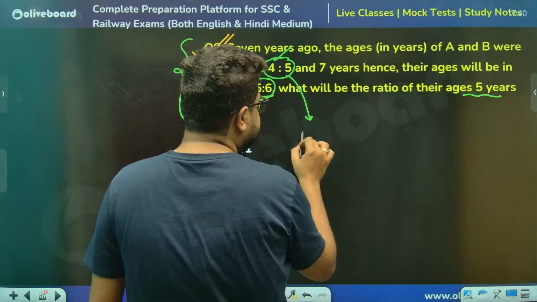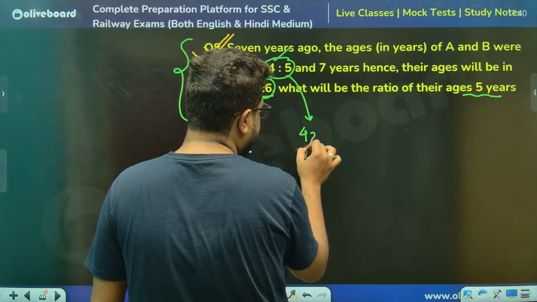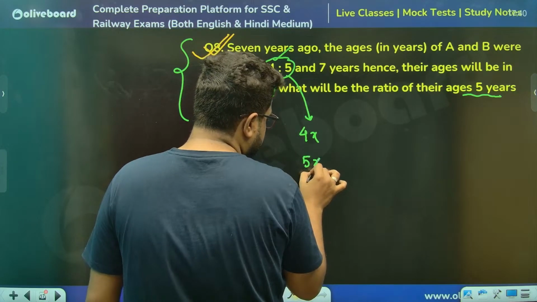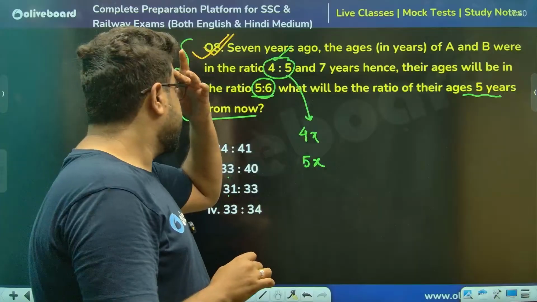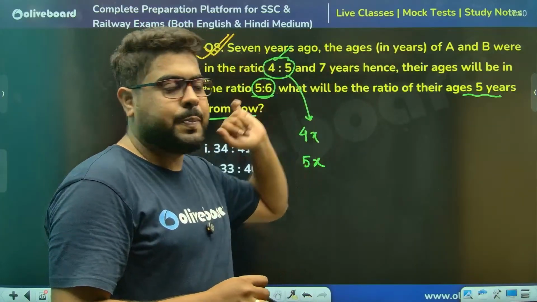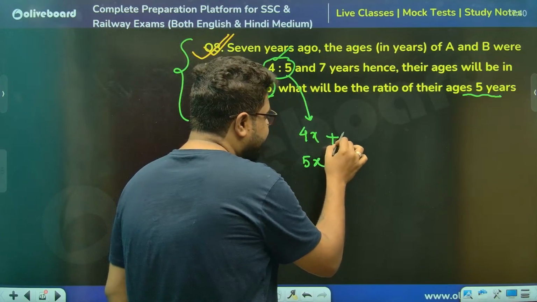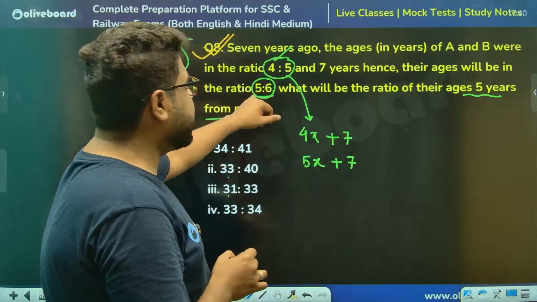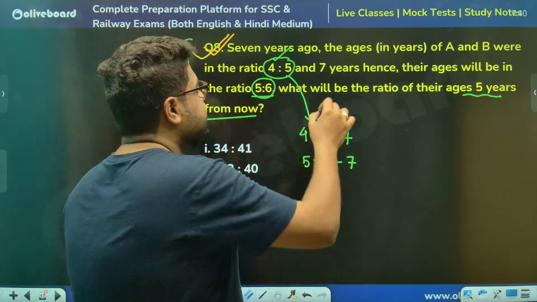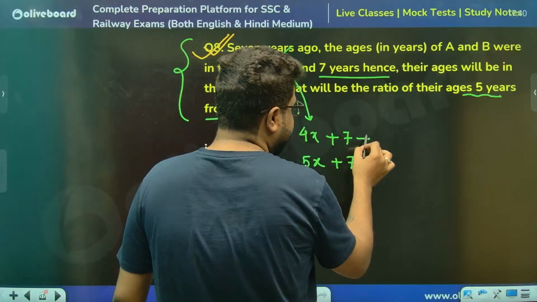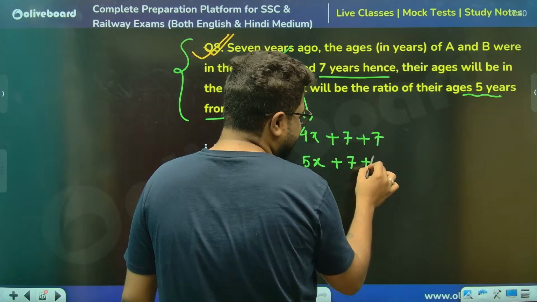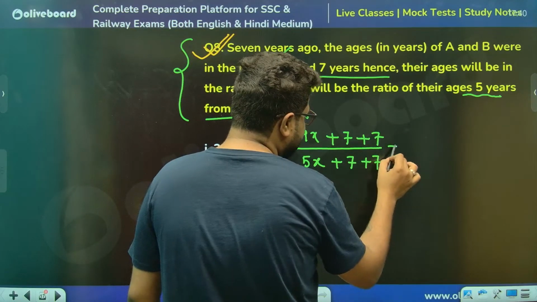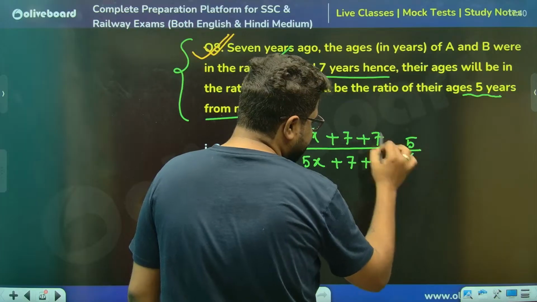So I'm taking A and B's ages as 4x and 5x. Now these are the ages 7 years ago, so present ages will be plus 7, plus 7. Now the other ratio is 7 years hence, meaning plus 7, plus 7 again. This ratio is given as 5:6.